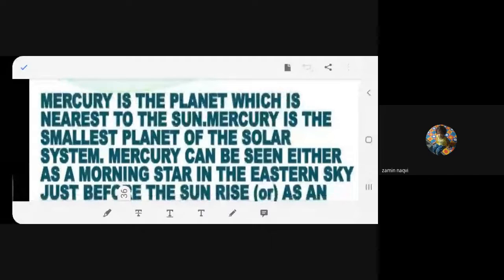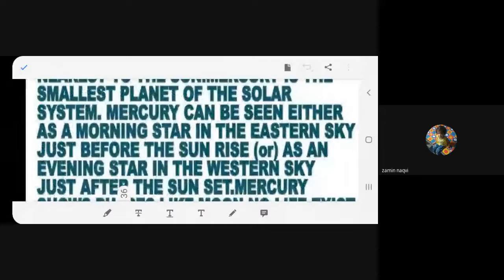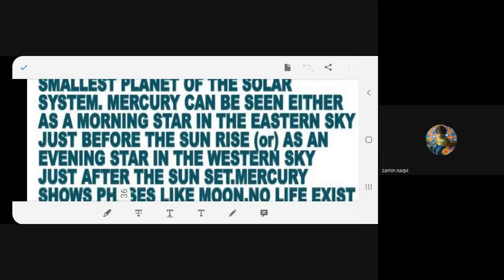Can you see Mercury? Yes, we can see Mercury. As a morning star, it shines brightly before the sun rises. So where do you get this? East. We know the sun rises in the east, isn't it? So when you look at the eastern direction, you can see Mercury. Or as an evening star, it looks like in the western sky after the sun sets. This is how you can see Mercury.